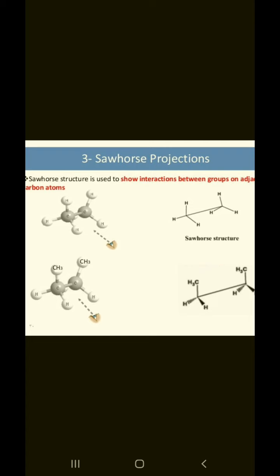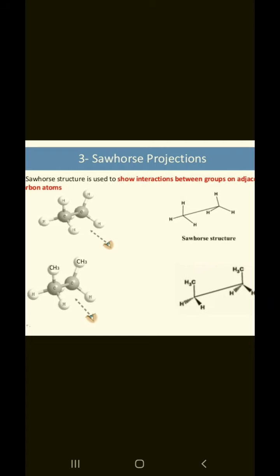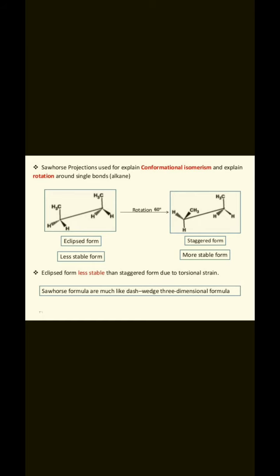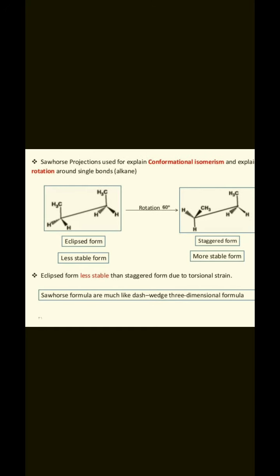So, rotation around the carbon-carbon single bond in ethane. The first example is the Sawhorse structure, and the second example is the wedge projection converted to the Sawhorse projection formula. Okay, students, the Sawhorse projection formula explains the conformational isomers and the rotation around the single bond in alkanes. Given below, the eclipsed conformation is converted to the staggered conformation by rotation through a 60-degree angle.